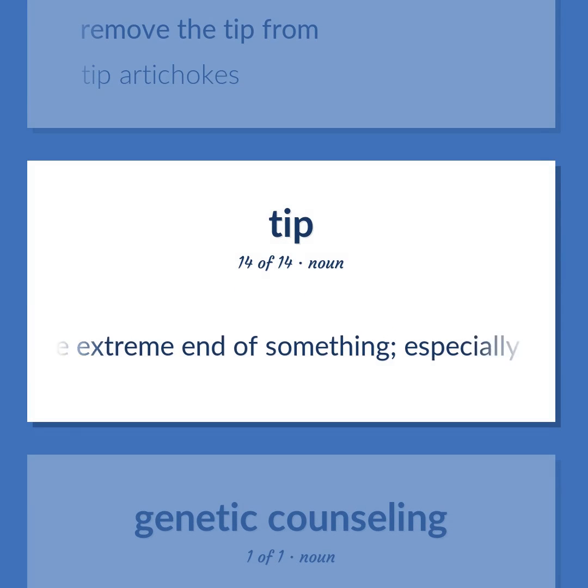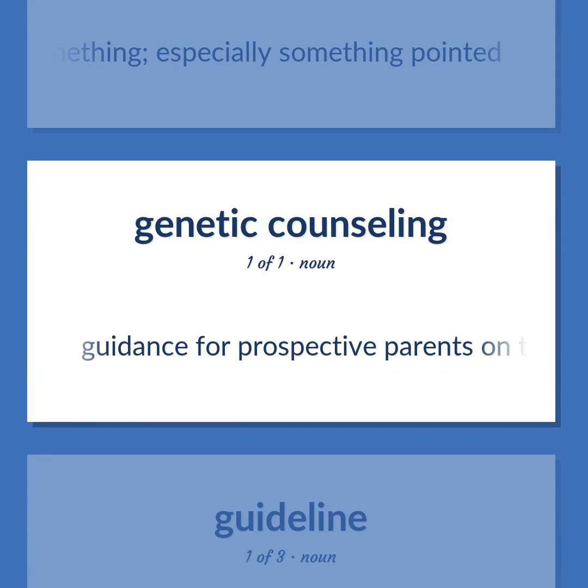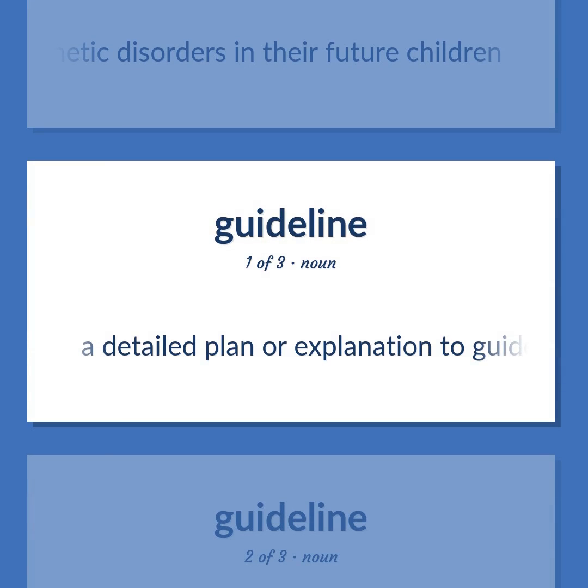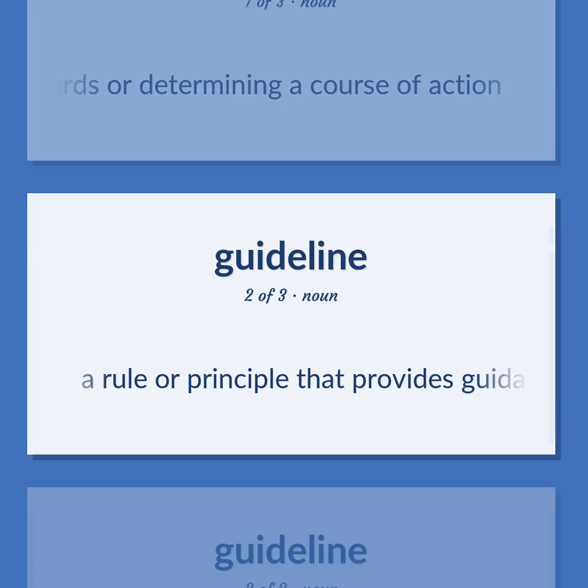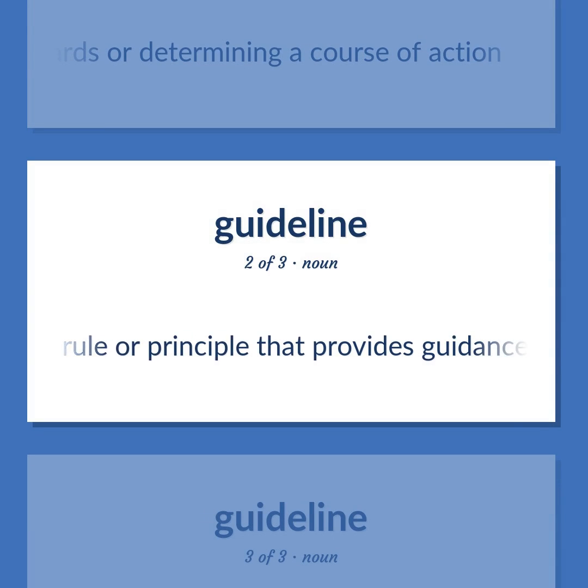The extreme end of something, especially something pointed. Guidance for prospective parents on the likelihood of genetic disorders in their future children. A detailed plan or explanation to guide you in setting standards or determining a course of action. A rule or principle that provides guidance to appropriate behavior.